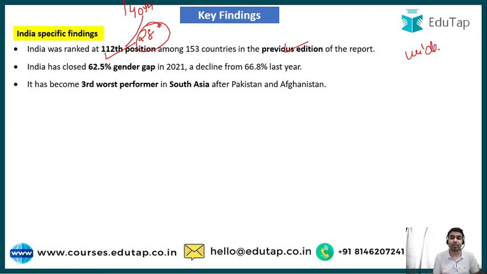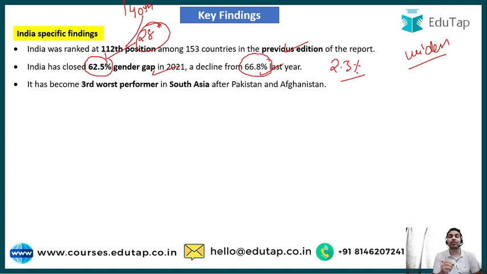And guys, how much widening has taken place in terms of gender based gaps? India's score in the last report was 66.8%, while now India's score is 62.5%. That is, India has closed only 62.5% of the gender gap in 2021, while it was 66.8% in the last report. So that means there is a widening of 2.3% in India's gender gap.